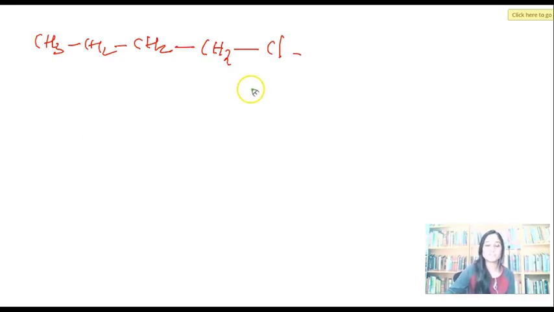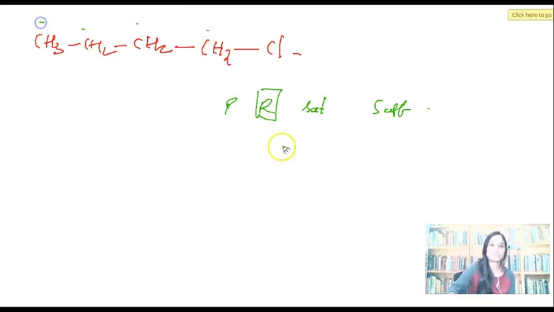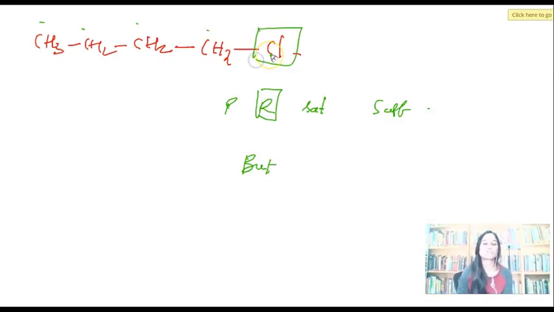Follow the instructions. What are the four components? Prefix, root word, saturation, suffix. First thing, root word. 1, 2, 3, 4 carbon atoms. So, but. Then what is next? Suffix. The functional group should be identified. What is the functional group?